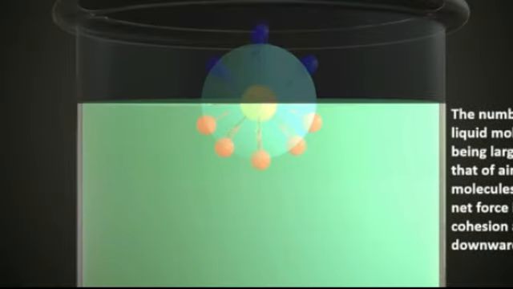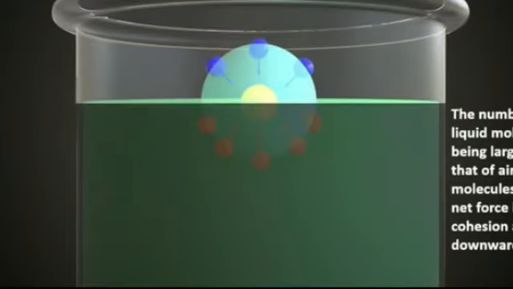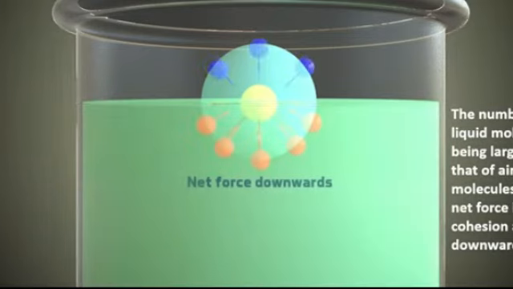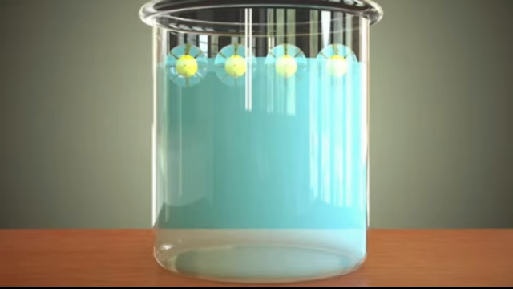It is quite clear that the number of liquid molecules, denoted by the red color, is more than that of the air molecules, in blue color. So the resultant force is a cohesive force acting in the downward direction.